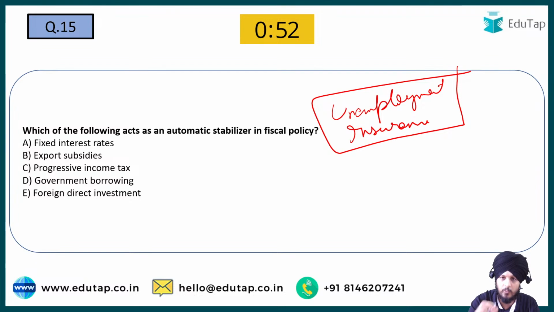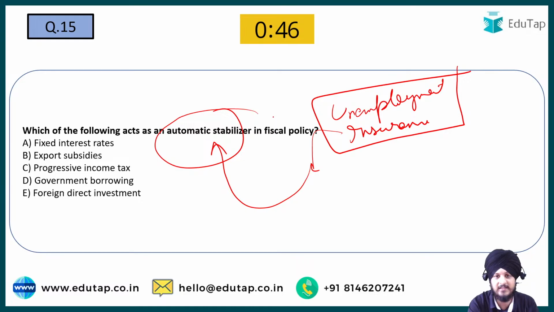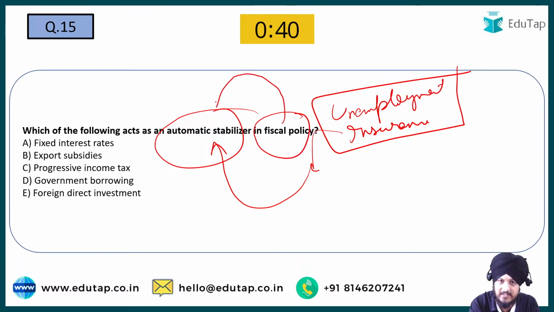So what is unemployment insurance? Unemployment insurance is also a type of automatic stabilizer, and since it incurs cost to the government, it is a part of the fiscal policy. Fine. So if I remove the progressive income tax and add unemployment insurance, then that can also be the correct answer.